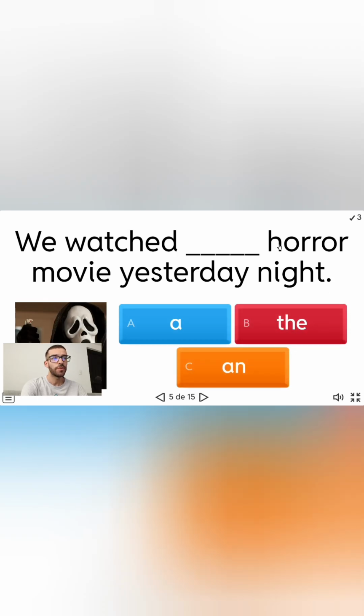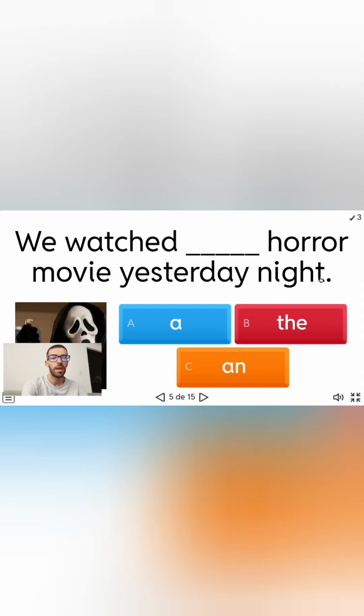In this case, we have something similar, but notice the non-specific and the specific I was just telling you about. If we say "the horror movie yesterday night," we need to know about it. We need to clarify that it is specific, that both know what we are talking about, to use "the."